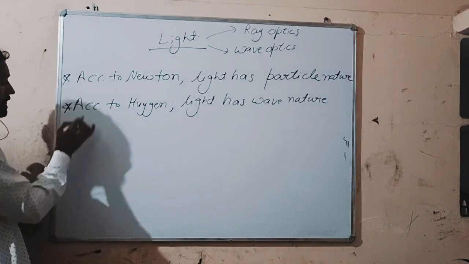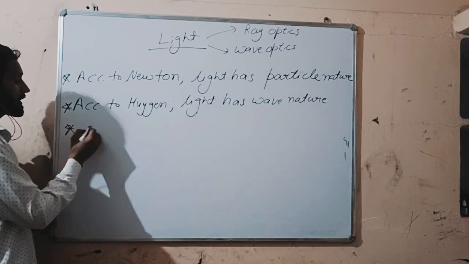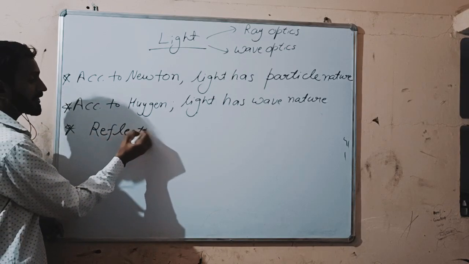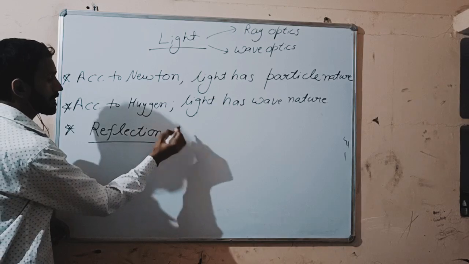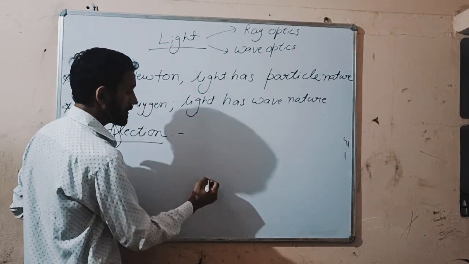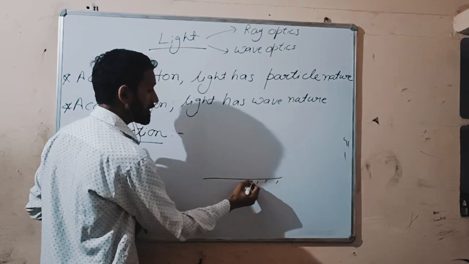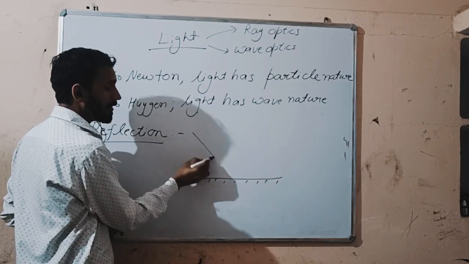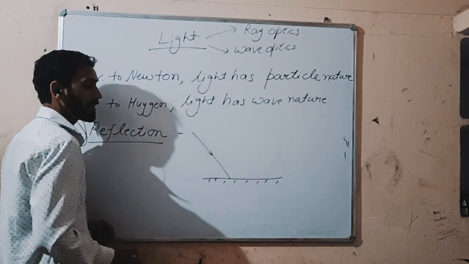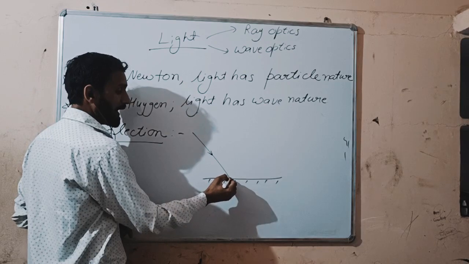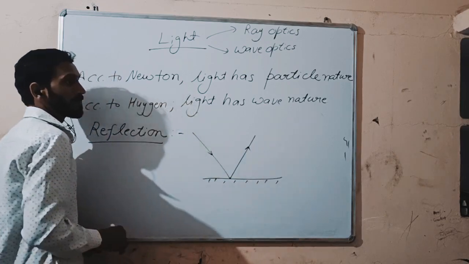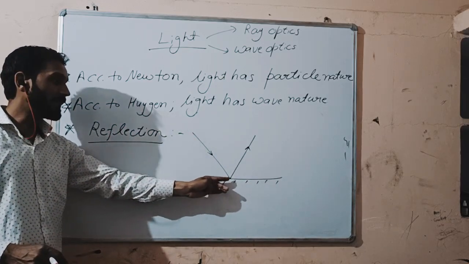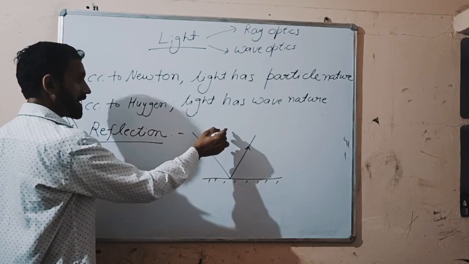First of all, now I am going to discuss reflection. What is reflection? According to Newton, let's suppose this is a polished surface. When the light is incident on a polished surface, it gets reflected back into the same medium. This is known as the reflection of light.